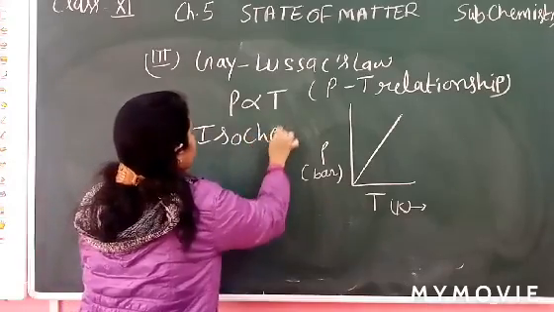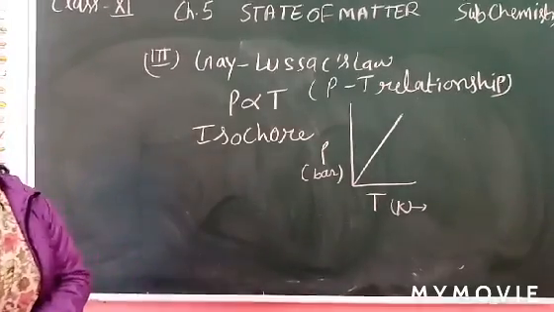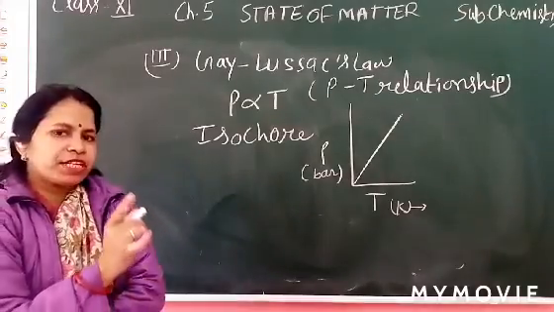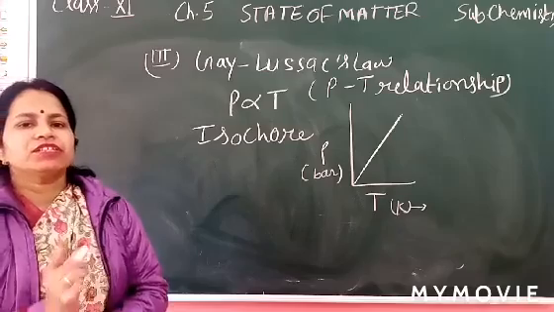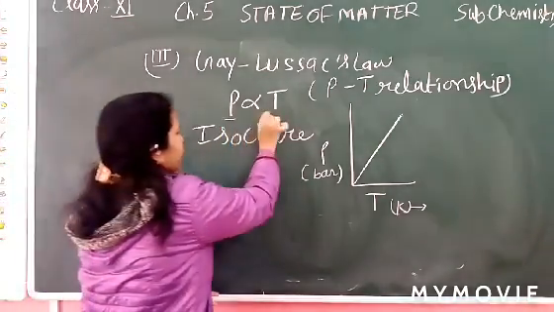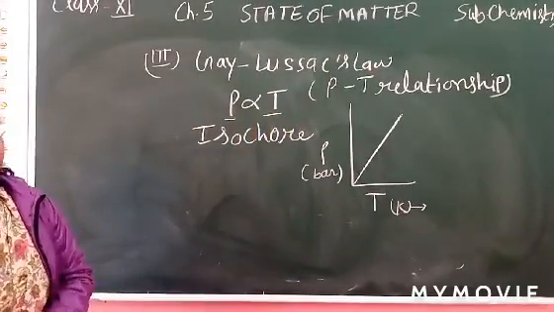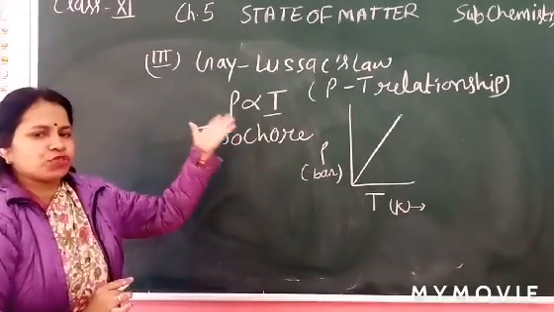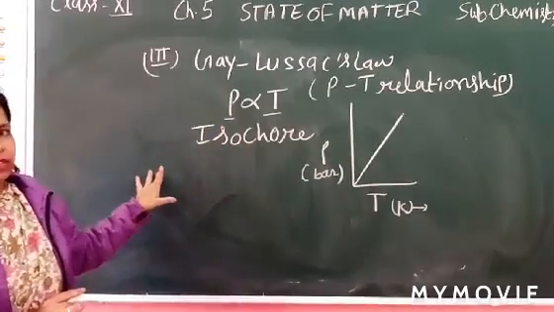Isochore, isobar, isothermal. When temperature is constant, isothermal. When volume is constant, isochore. And when pressure is constant, it is called isobar. The plot of pressure versus temperature at constant molar volume is called the isochore. Now it's clear what are the isochore, isobar and isothermal.